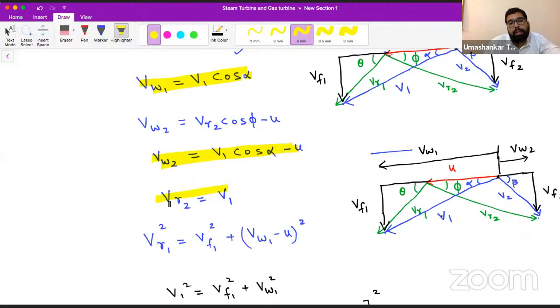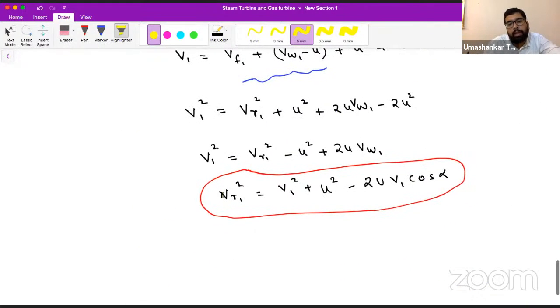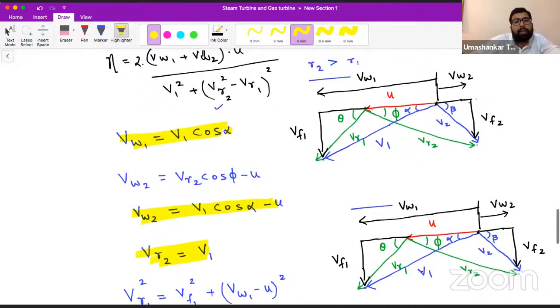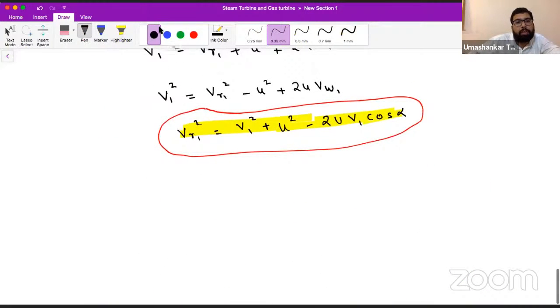V1 is already there in the initial parameters. This is VR2, and this is VR1. Now replace all these highlighted values in the equation of efficiency. If we replace all these highlighted values in the equation of efficiency, what are we going to get?